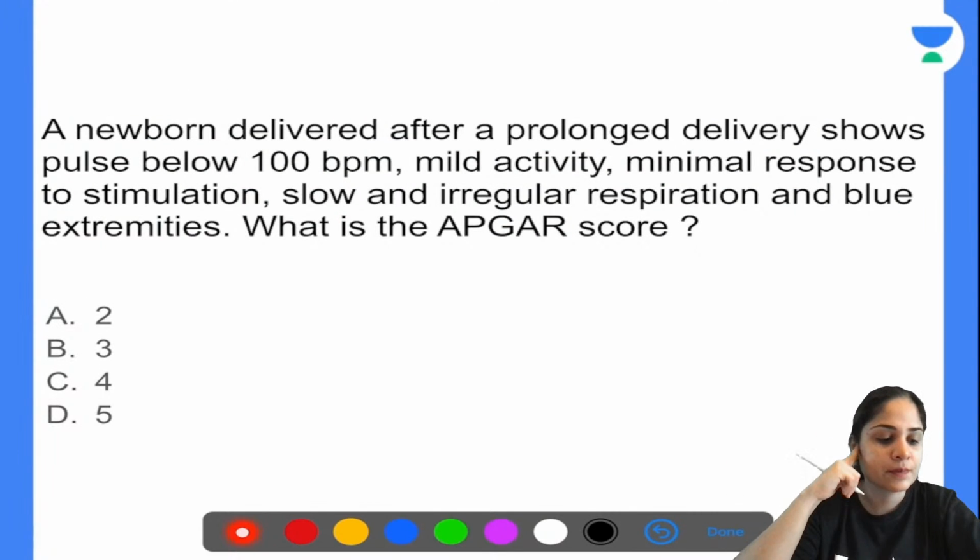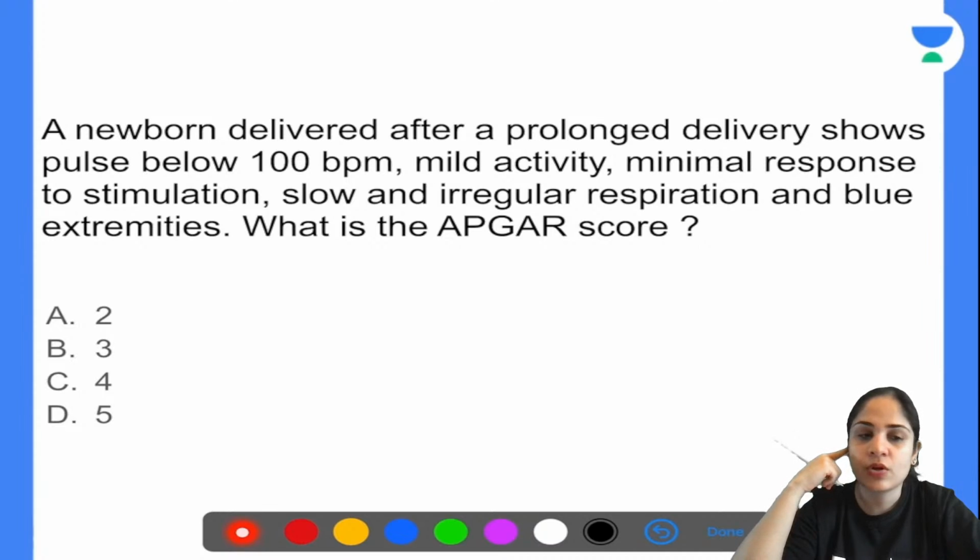All right, next question. A newborn delivered after a prolonged delivery shows pulse below 100 beats per minute, mild activity, minimal response to stimulation, slow and irregular respiration, and blue extremities. What is the APGAR score?